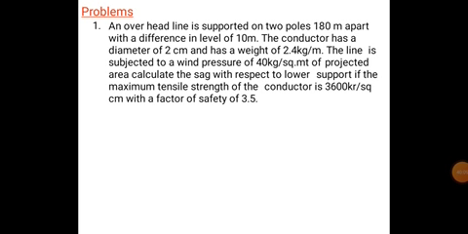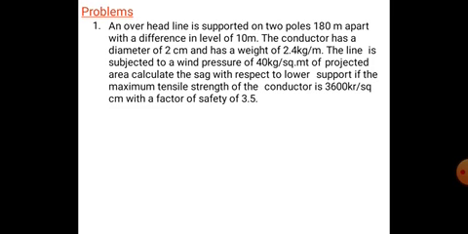An overhead line is supported on two poles 180 meters apart with a difference in level of 10 meters. The conductor has a diameter of 2 centimeters and the weight of this is 2.4 kg per meter. The line is subjected to a wind pressure of 40 kg per square meter of projected area. Calculate the sag with respect to lower support if the maximum tensile strength of the conductor is 3600 kg per square centimeter. The factor of safety is 3.5.